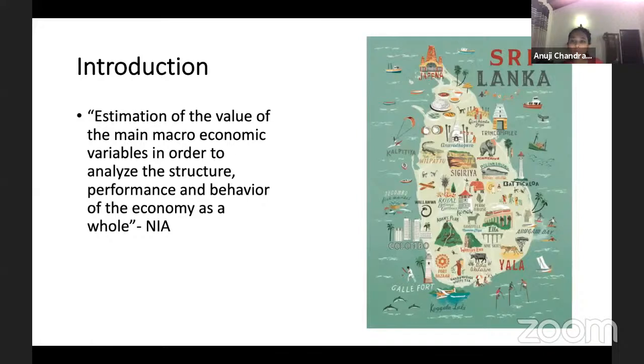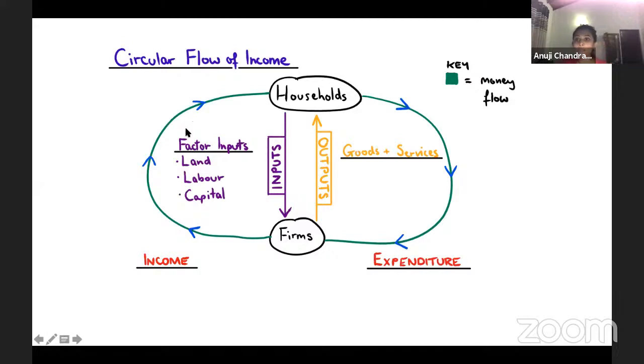So what do you mean by GDP? GDP is generally how we calculate the output of an economy. What is the total number of goods and services produced in Sri Lanka? You can say it is the worth of Sri Lanka as well. If a company wants to buy another company, we check how well they are performing.